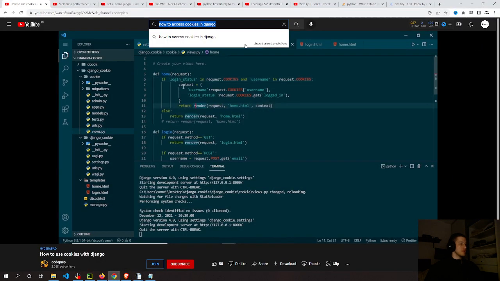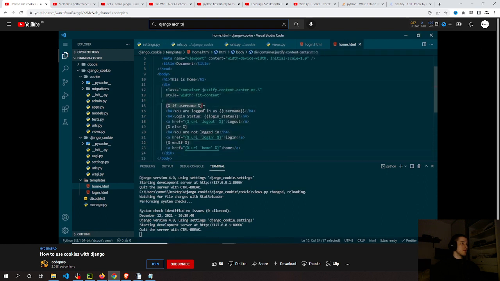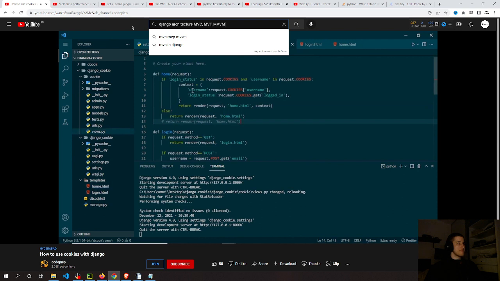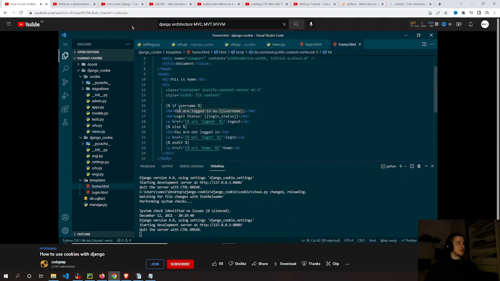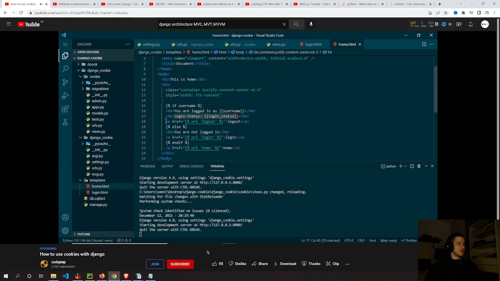Now using this context, let us change our home.html. Here below this home, let me put some code. So this is a division. Inside this division, I'm checking if username is present in the context or not. And from our views.py, we understood that we are sending username context only if it is present in request.COOKIES. So if it is present, we can say you are logged in as, using the username, and we can also say login status is login status. If the user is already logged in and we have the cookies, we will provide a button for logout.